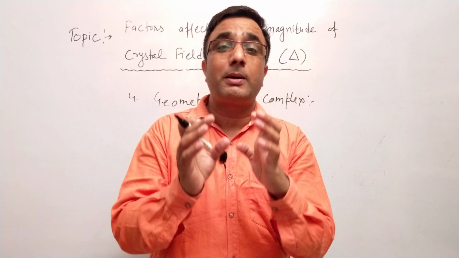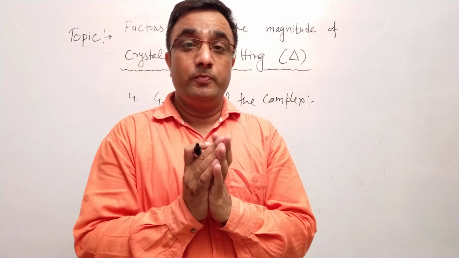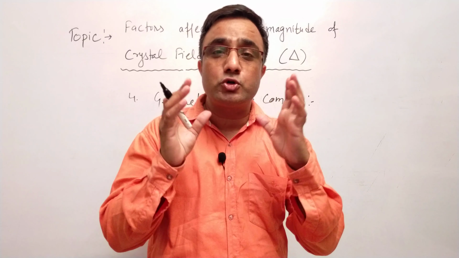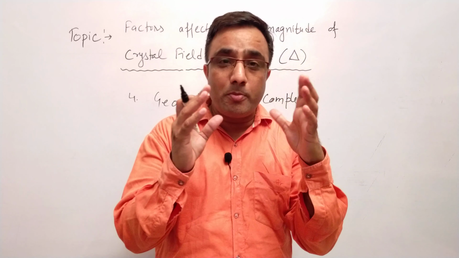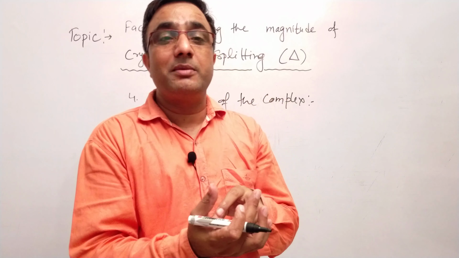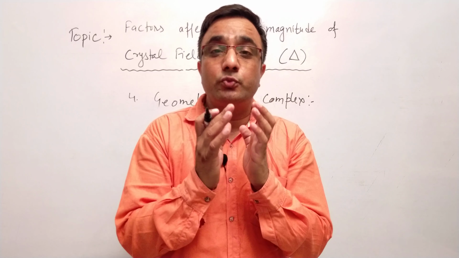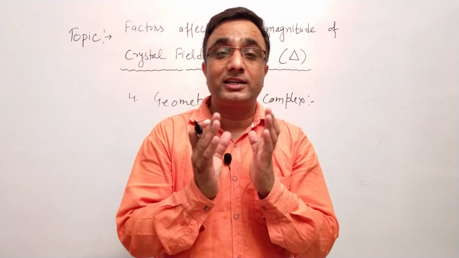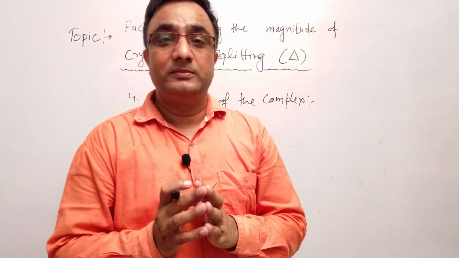It is one of the most important questions from the exam point of view, and most of the time this question is repeated again and again. So many things depend on these parameters. Please prepare this important topic: factors affecting crystal field splitting.